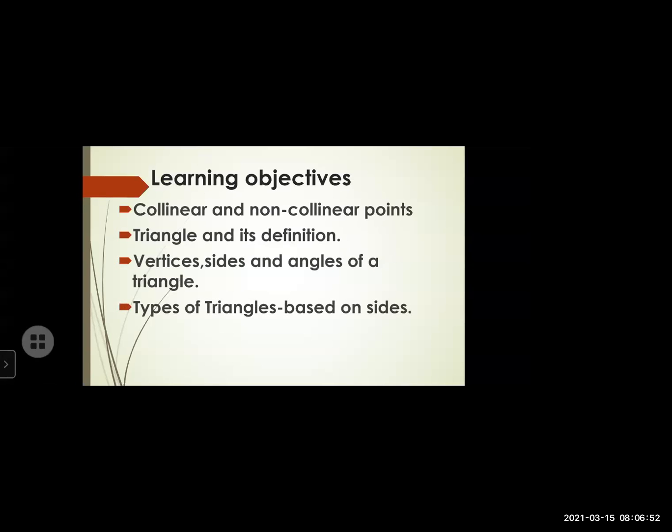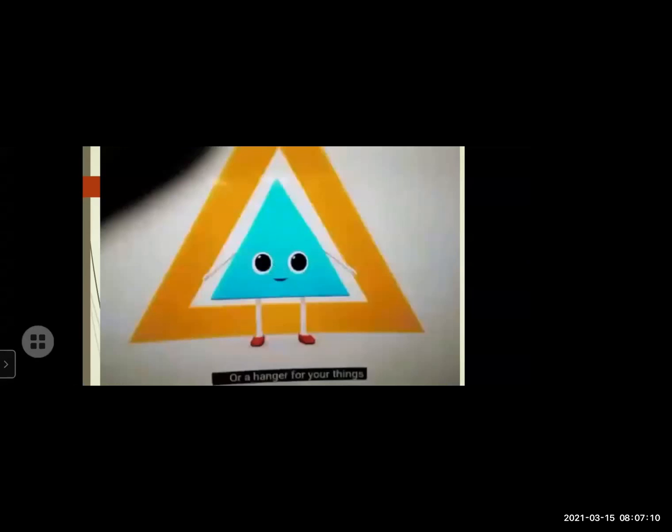Types of triangles based on sides. And last, the types of triangles and their definitions. So let's move.